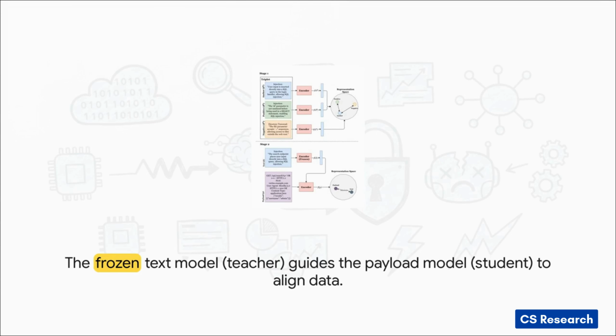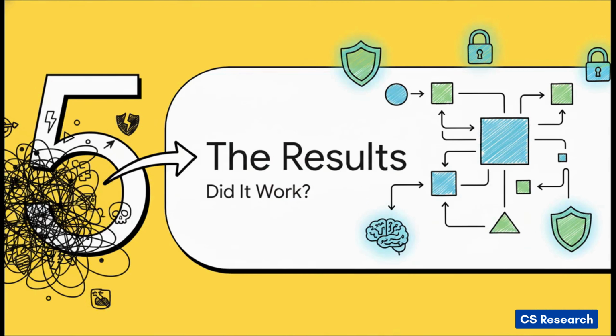And this diagram shows that teacher-student dynamic just perfectly. You'll notice the top encoder for text is now labeled frozen. That's our teacher, and it's providing the correct answer every time. The bottom encoder, the one that processes the raw payload, that's the student. It's the only part that's still learning. The entire training process is now just about one thing, minimizing the distance between where the student thinks the payload should go and the teacher's fixed location. By doing this, the payload model is forced to inherit all that deep semantic understanding that was originally learned just from human text.